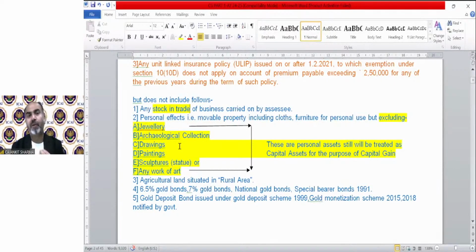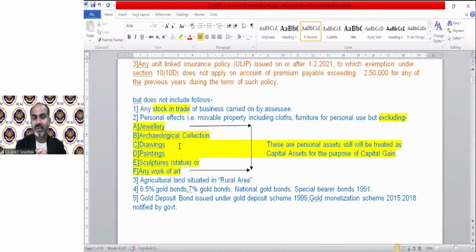For example, for me, my house or my flat will be a capital asset. But for a builder, the flat he has owned as stock in trade cannot be treated as a capital asset. Very simple, okay? Next, point number 2 is very interesting.